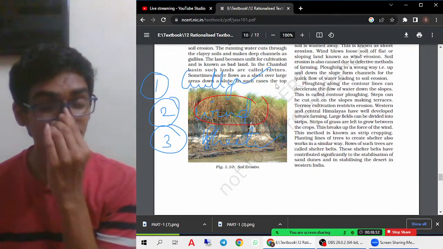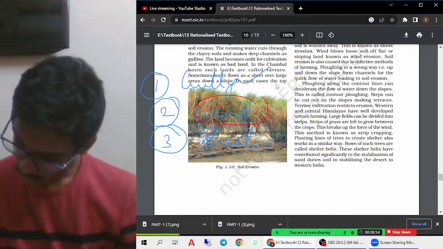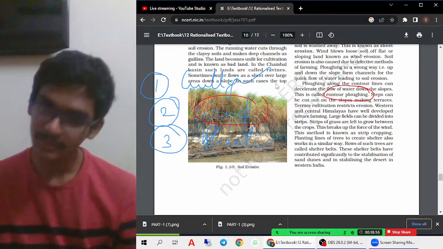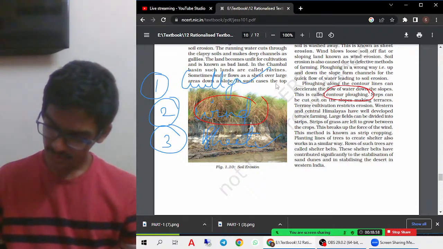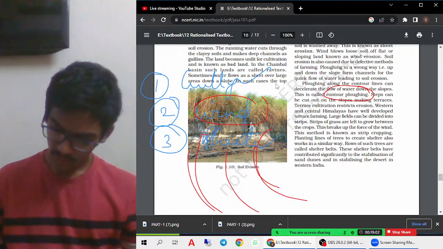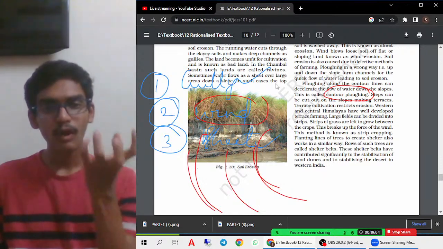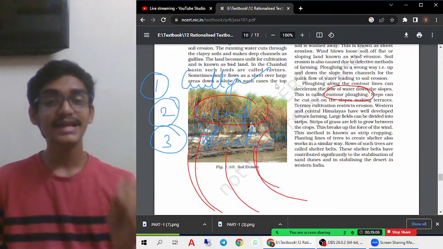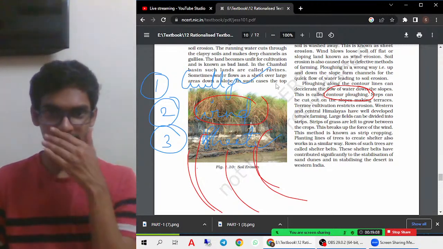We have to follow certain processes. The first one is contour ploughing. Contour ploughing is nothing but, for example, if you think there are some contours which are built like this, then some kind of wall-like structure is built so that it ensures wind erosion does not happen around these walls.